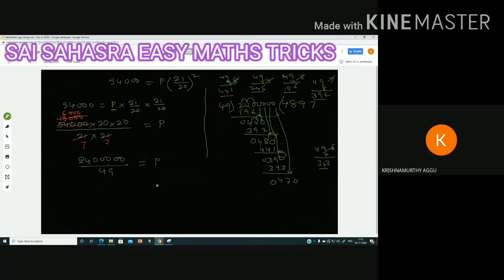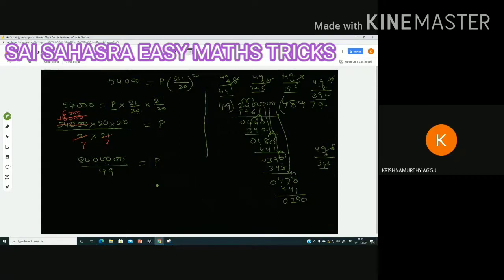470. 470 means 49 10 times is 490. 49 9 times is 441. 441. 10 minus 1 is 9, 6 minus 4 is 2, 0. 29 is not divisible. Nothing is there to take down. You can take the decimal point and a 0.